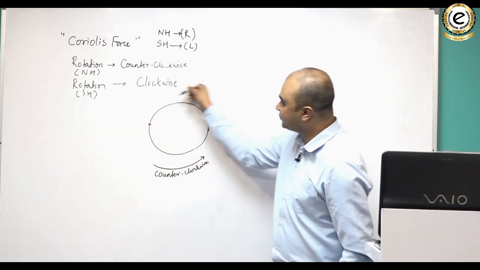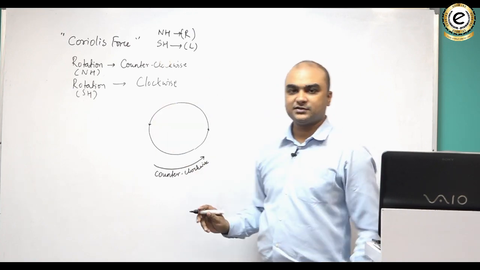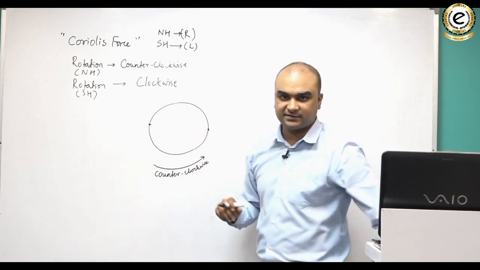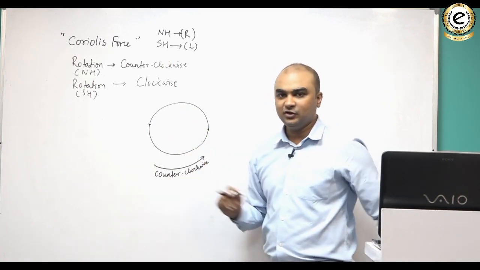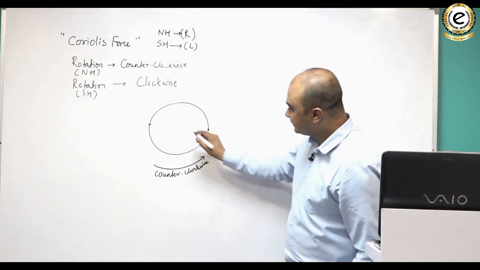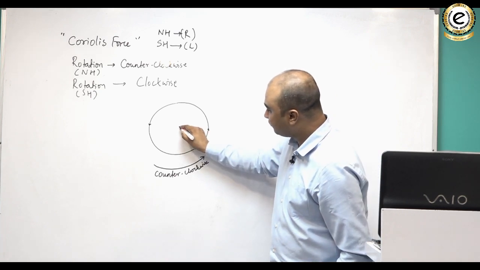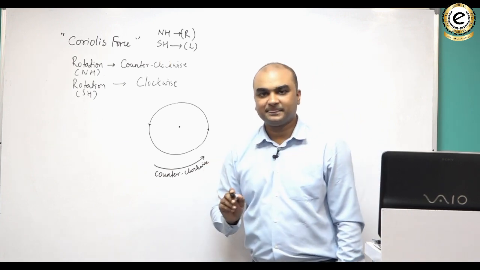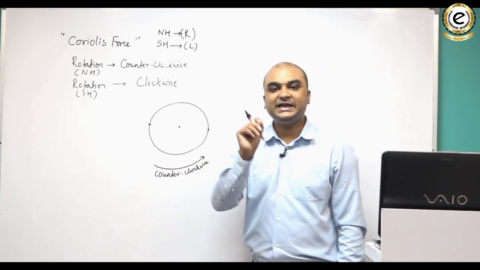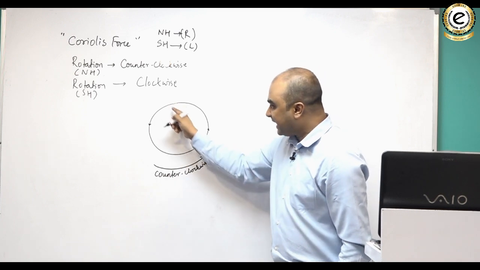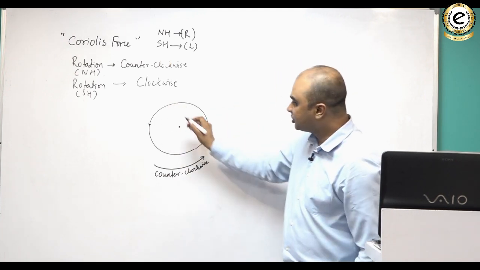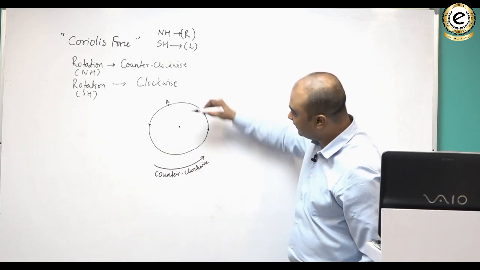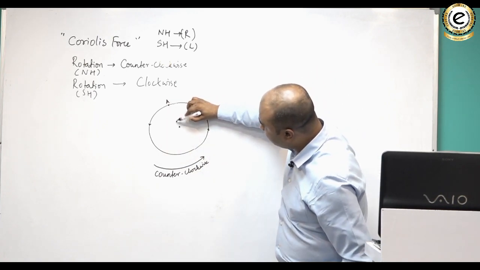This would be a clockwise rotation. So there is a counterclockwise rotation. समझ लो एक बहुत बड़ा डिस्क है जो घूम रहा है, and I am showing you the top view of the disk. ये आप टॉप से देख रहे हो उस डिस्क को जो घूम रहा है इस तरीके से. Suppose this is the center point of the disk. Clear? Now imagine that there are two friends A and B who are standing over this disk, and their positions are like this. This is A's position and this is where B is.